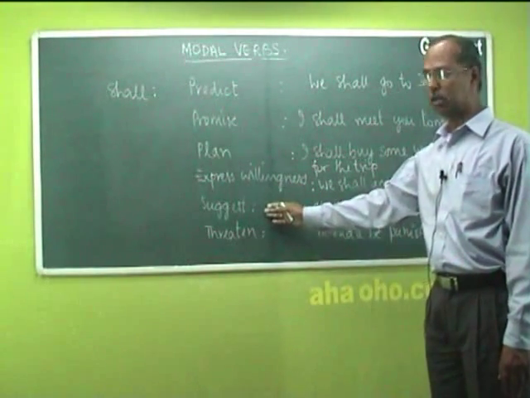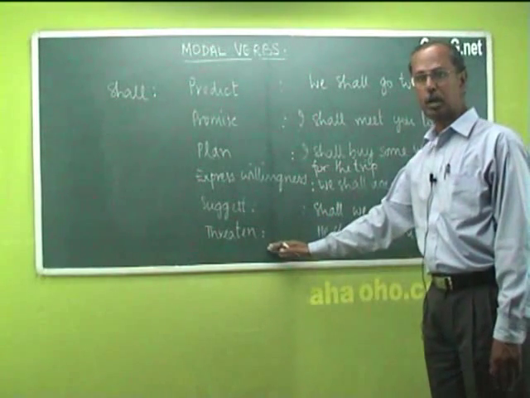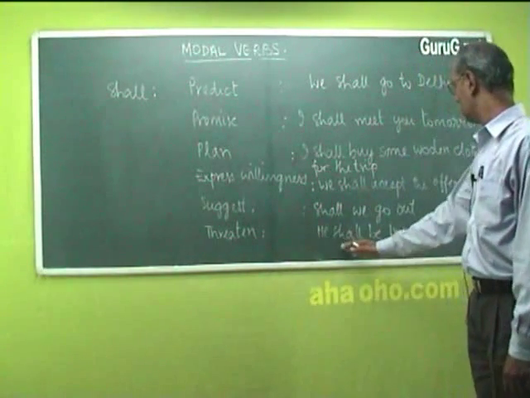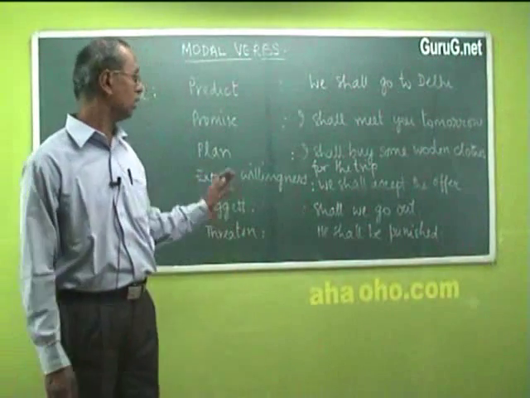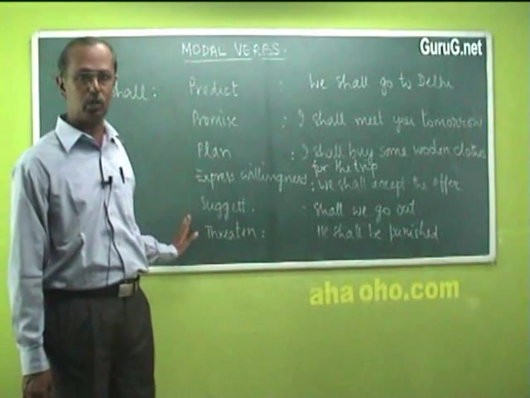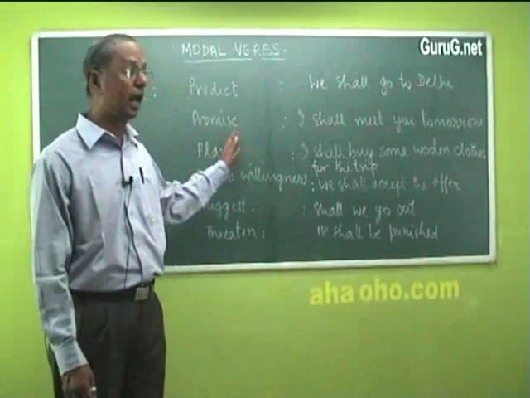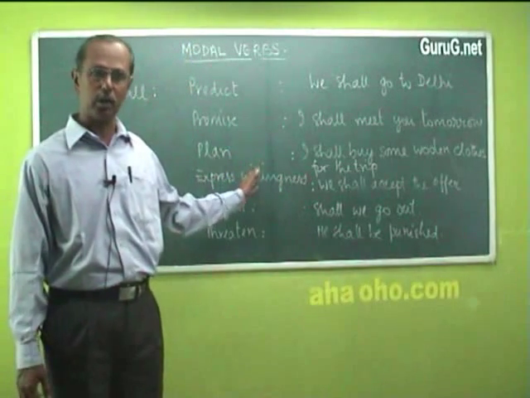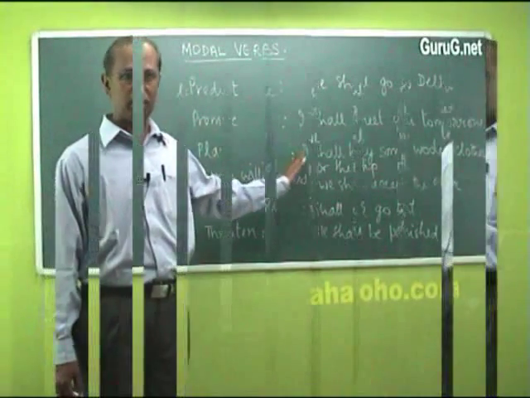Suggestion. Shall we go out? Some kind of a threat to someone. He shall be punished. It is necessary to understand the different contexts in which shall can be used, so that when it comes to technical writing, shall is used in different contexts with the actual meaning in mind.